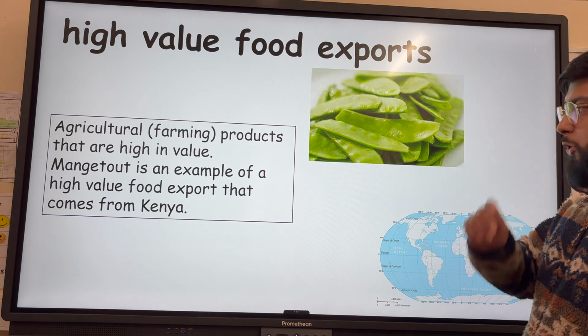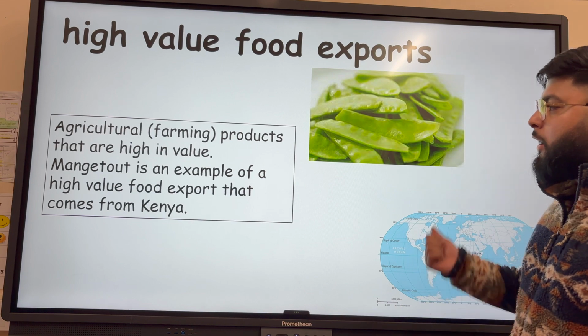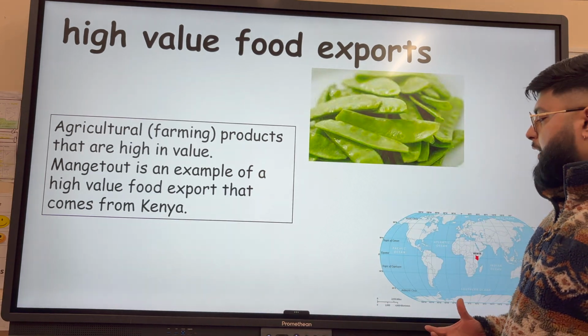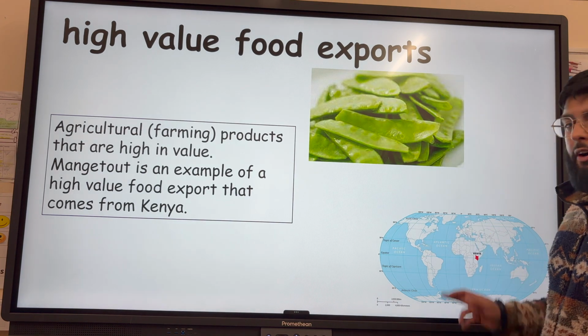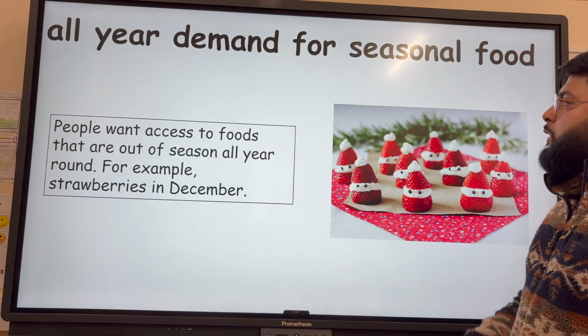High value food exports, so these are agricultural or farming products that are high in value. An example here, mange tout from Kenya, something that is a high value food export. Or we can also think about the cod and herring that's fished in the Barents Sea in Svalbard. That is also a high value food export.